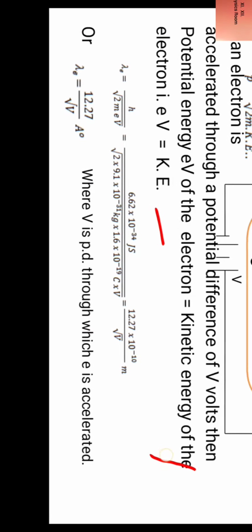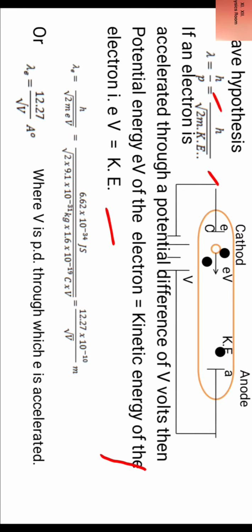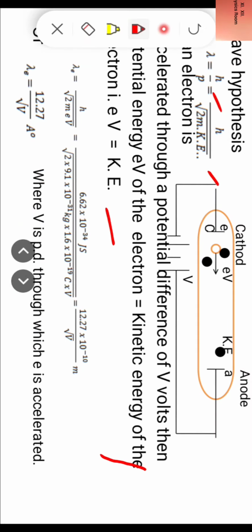Therefore we express lambda e is equal to h by root of twice m into eV. We substitute the value of h, m mass of electron, e charge on an electron, and V potential difference.